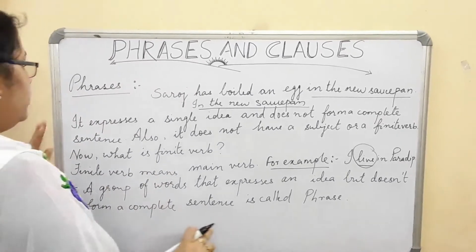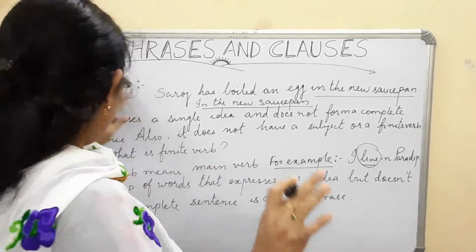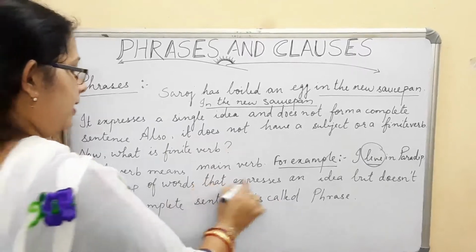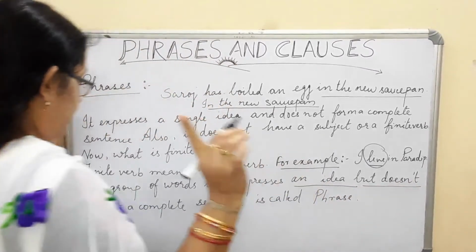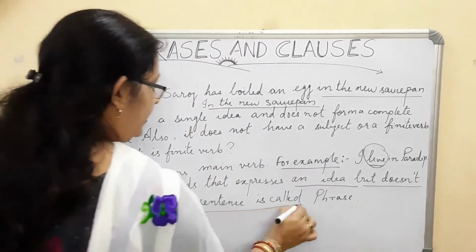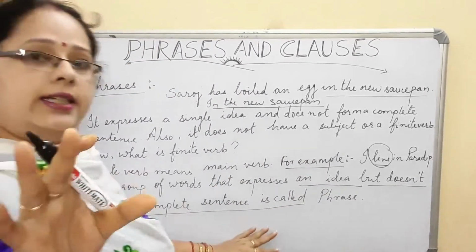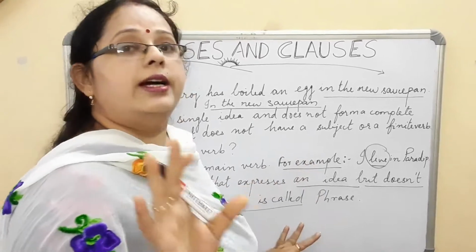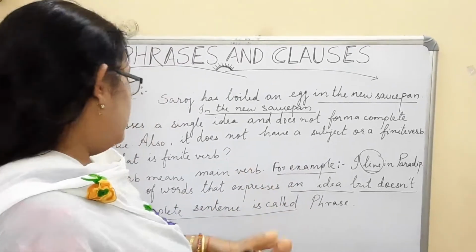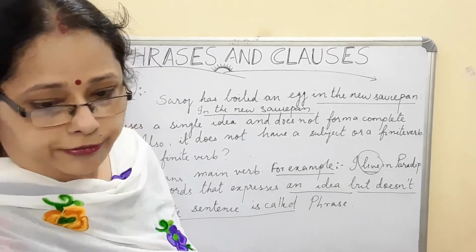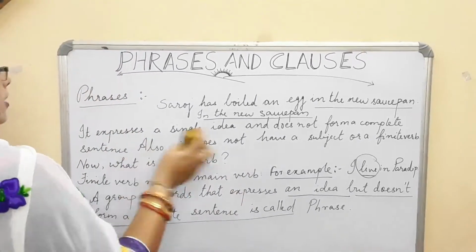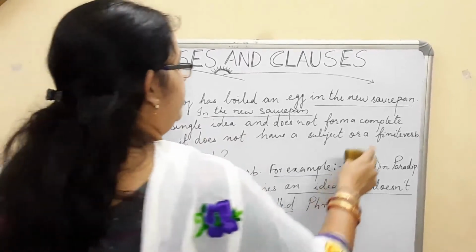So we can conclude that a phrase is a group of words that expresses an idea but doesn't form a complete sentence. It gives you a certain idea but it doesn't give you the complete information, or a complete sentence. That is known as phrase. Now, phrases are classified into different forms. What are the classifications I am giving you? You see.